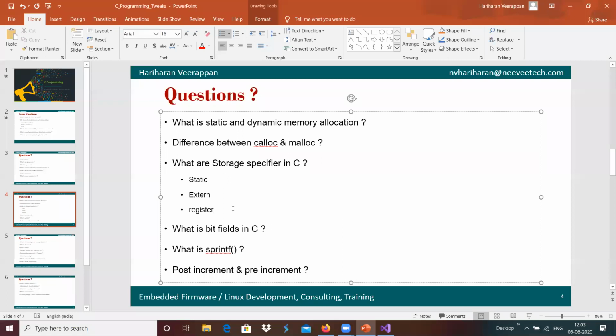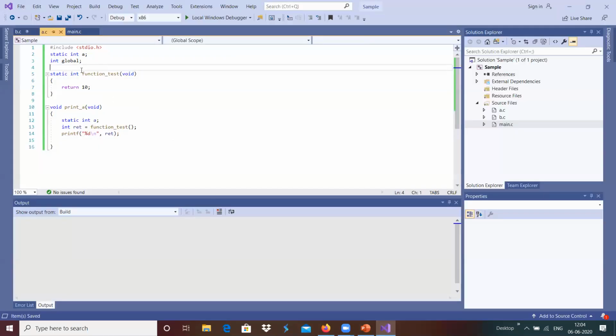And we have the keyword register. For example, if we wanted to, we can create something like register integer reg.